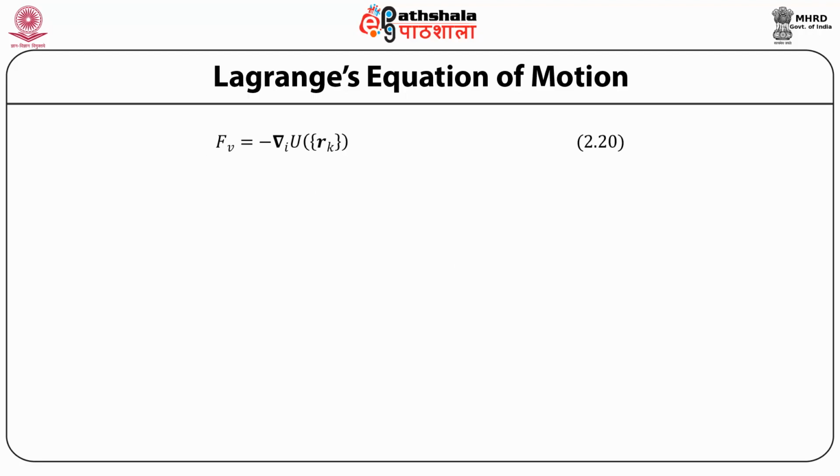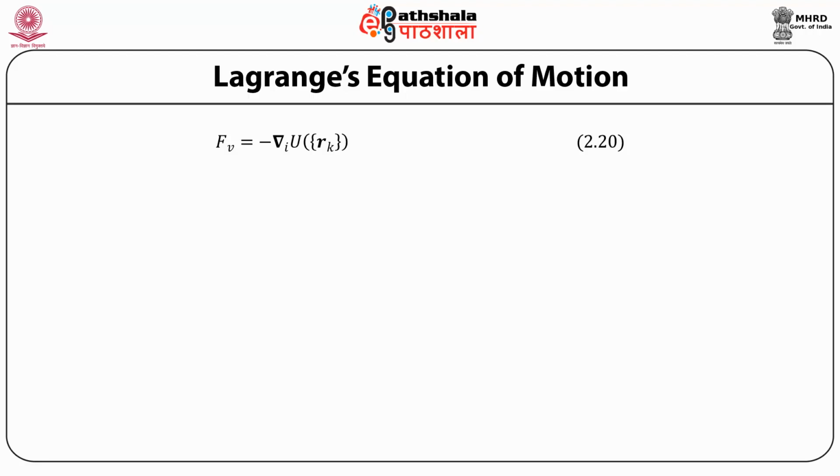So for conservative forces, one can define a potential function U which is a function of the position coordinates, then the force F is simply equal to minus the gradient of this potential function U. That is, Fi is equal to minus gradient i acting on the potential function U.